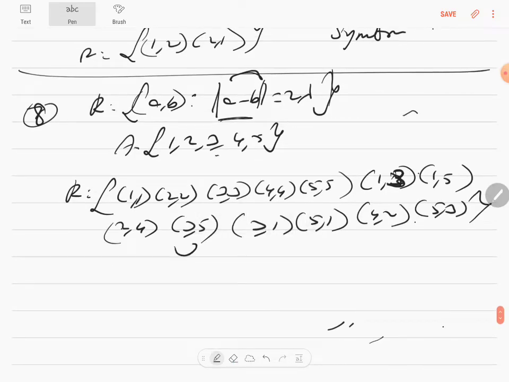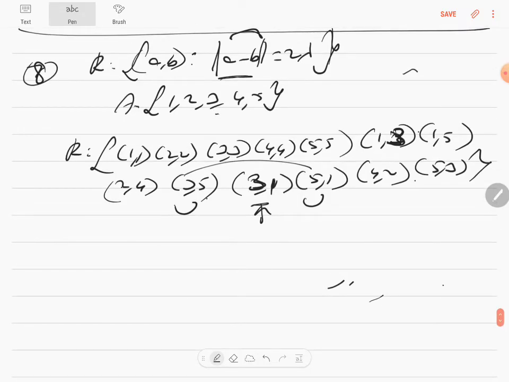Let's check for transitivity. Take any example. (3, 5) is there, (5, 1) is there. Do you have a (3, 1)? Yes, we are allowed to switch. Didn't I switch (1, 3)? Yes, (3, 1). Correct. I have (3, 5) and (5, 1), and I have (3, 1), which makes it reflexive, symmetric, and transitive.